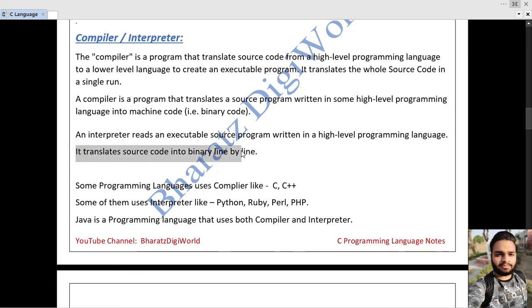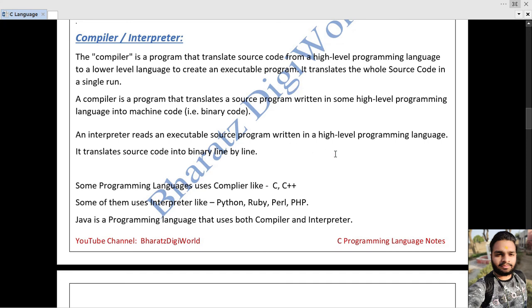So the use of an interpreter is the same as the compiler. It also executes the source code written in a high-level language to a low-level language. But the difference between a compiler and an interpreter is that the compiler converts the source code in a single time, but the interpreter converts the source code into binary line by line. That means if I write code of 10 lines, the compiler converts the whole 10 lines in a single run. The interpreter will convert all the 10 lines into binary code line by line.